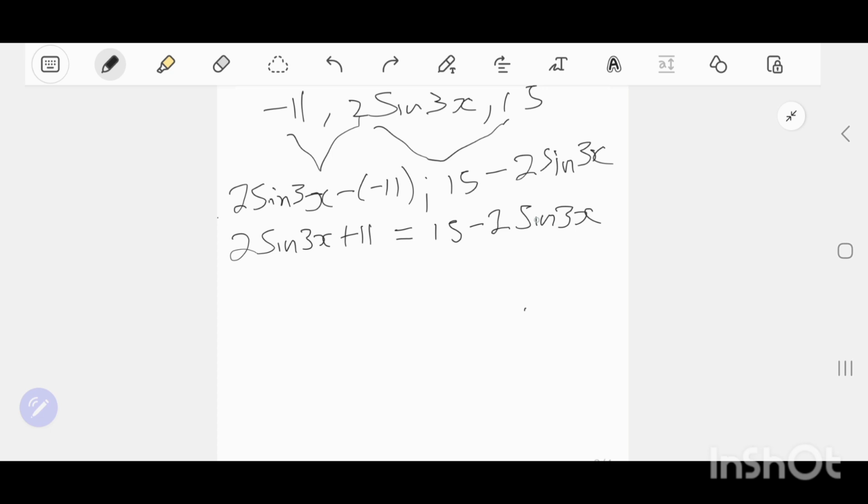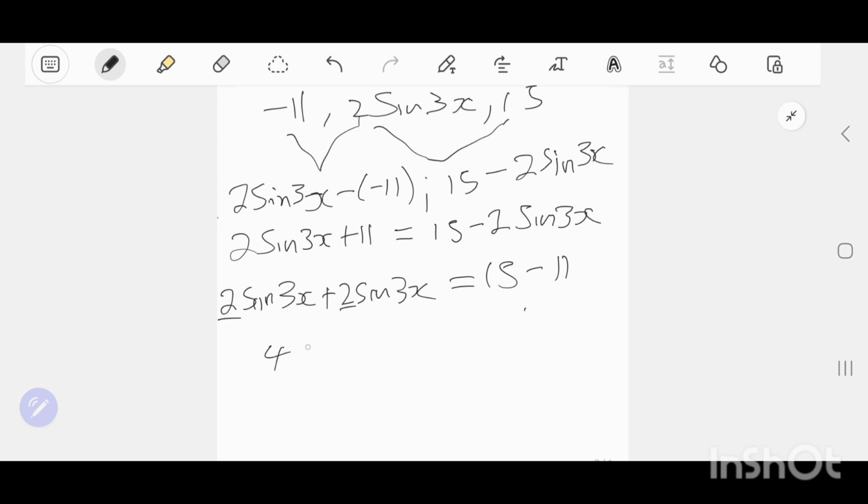So I'm going to have 2 sine 3x plus 2 sine 3x, and on the other side 15 minus 11. And then you just add like terms directly.